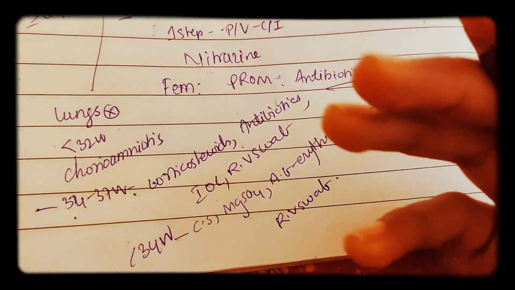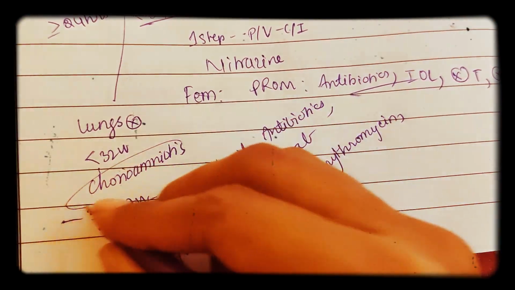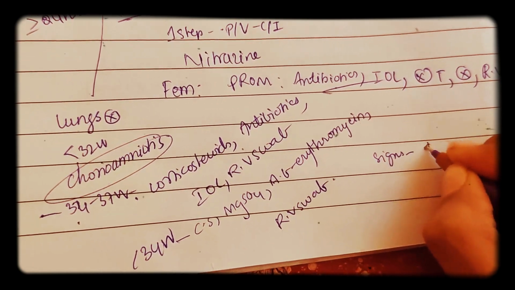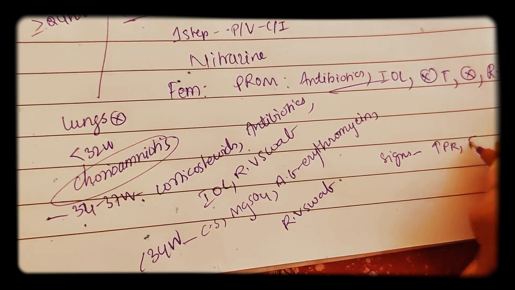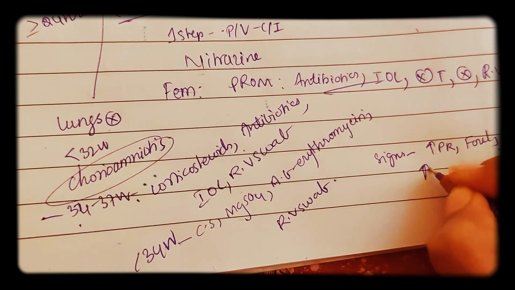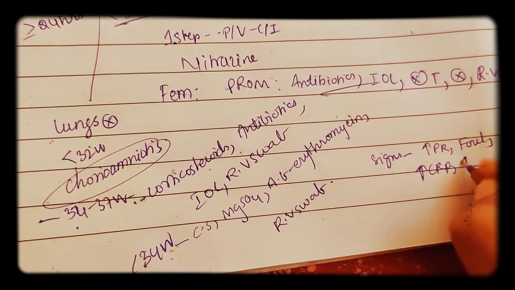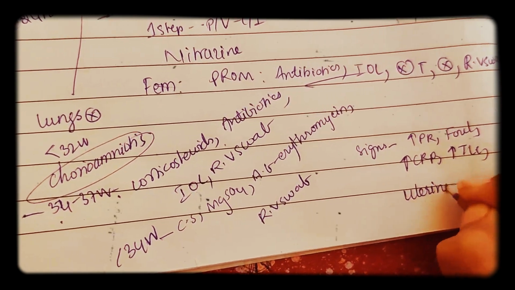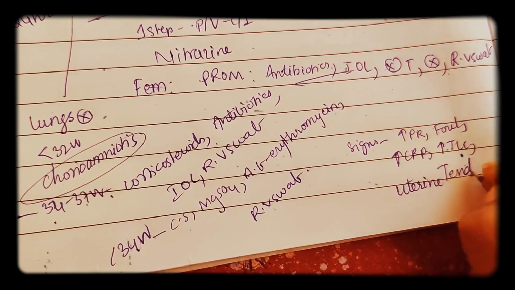Okay, so what are the signs and symptoms of chorioamnionitis? We are going to see. So signs and symptoms are increased pulse rate, foul smelling discharge, increased CRP, increased TLC, and uterine tenderness. So all this you need to observe.